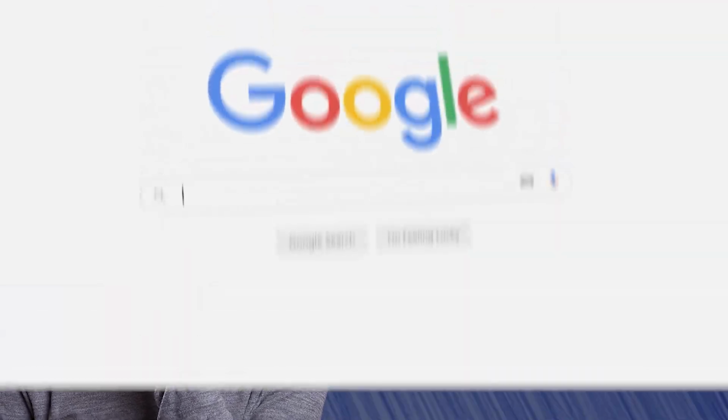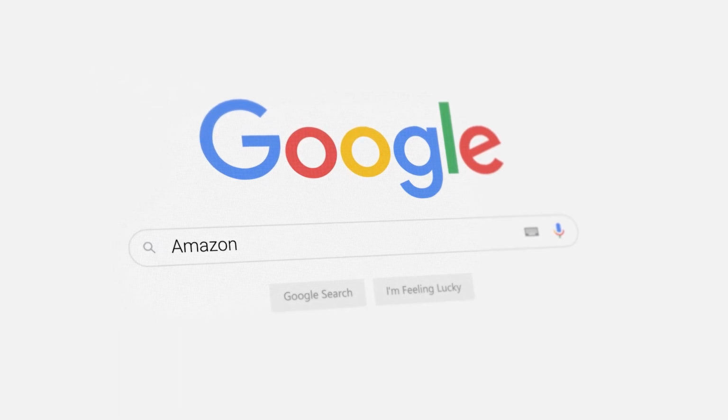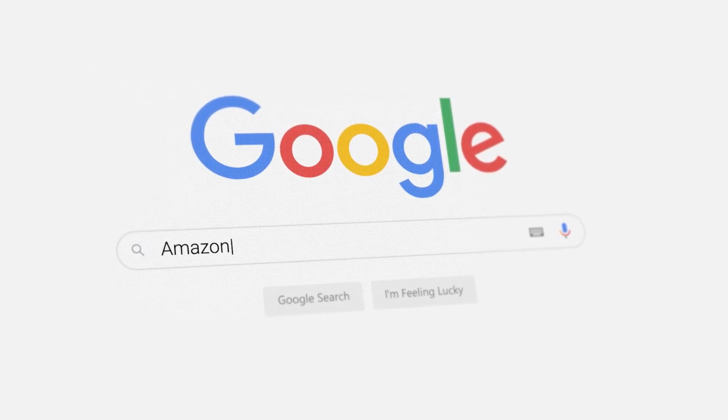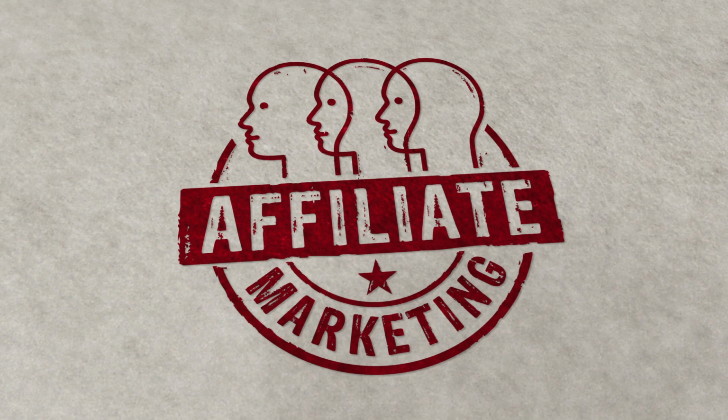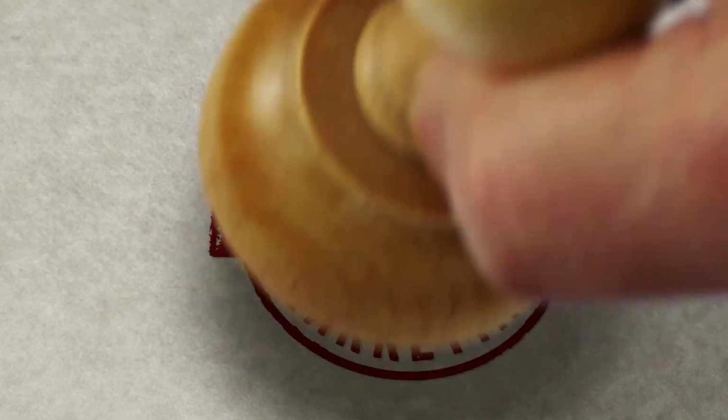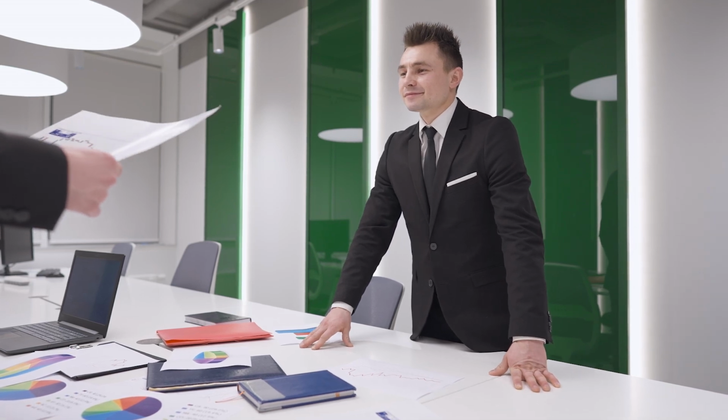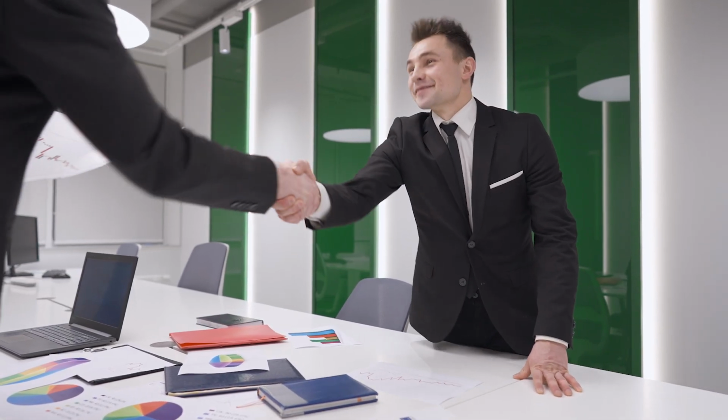Think beyond the big brands like Amazon. From global giants to hidden gems, affiliate programs are your treasure trove waiting to be explored. Discover the ones that resonate with your audience for massive success. But the real secret weapon? Honesty. Transparency in affiliate marketing isn't just a legal requirement. It's your secret key to building rock-solid trust and skyrocketing your success. Be the hero your audience deserves.